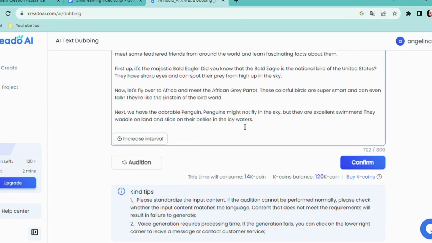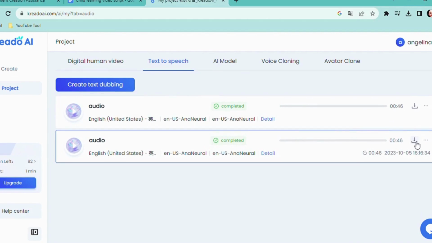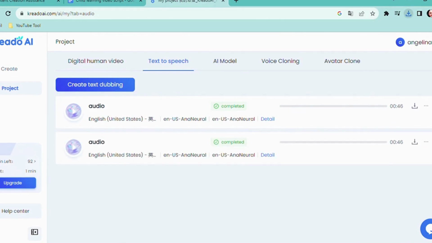Repeat this process paragraph by paragraph until you've converted your entire script. When every paragraph has been expertly converted, you can download all the audio files in ascending order. And just like that, our voice generation step is complete, and our script is ready to come alive.